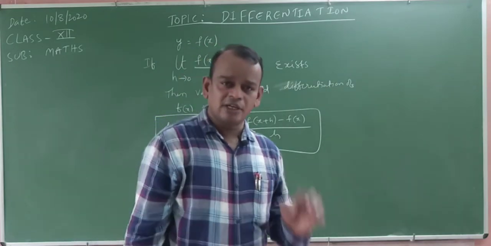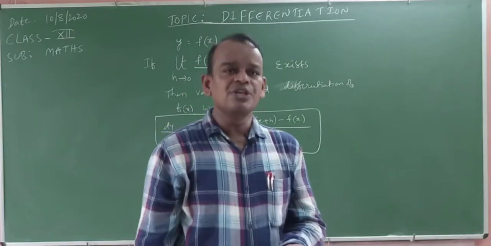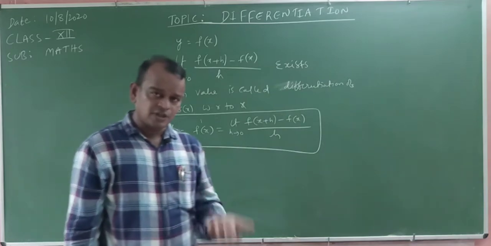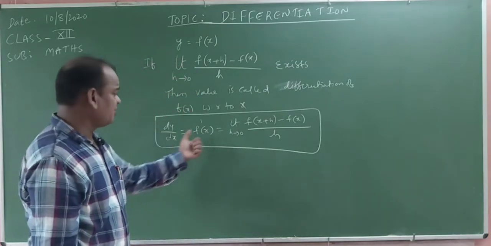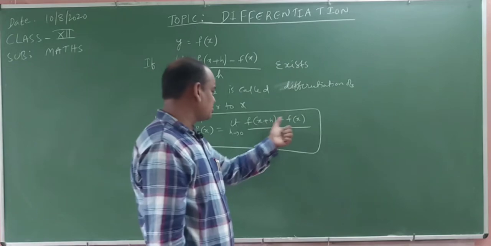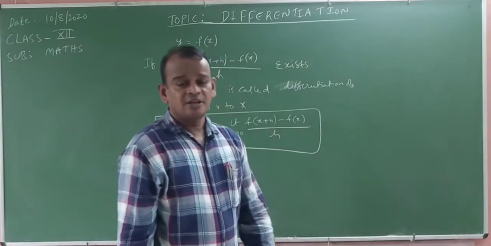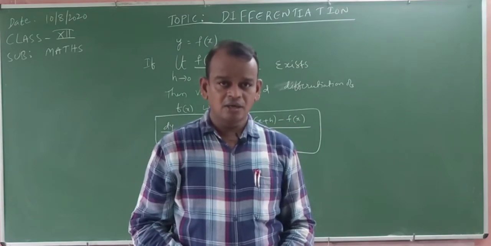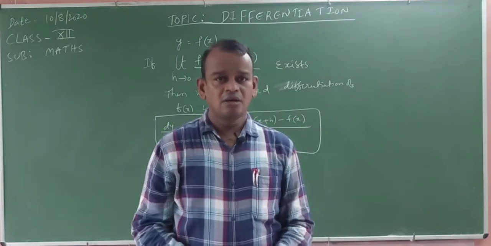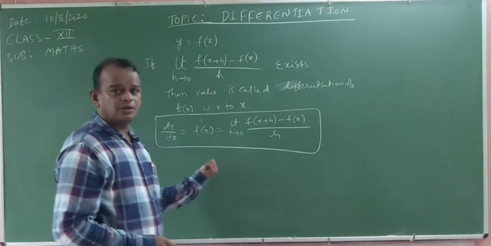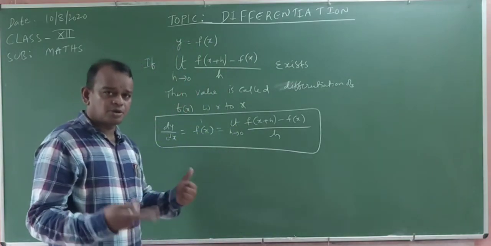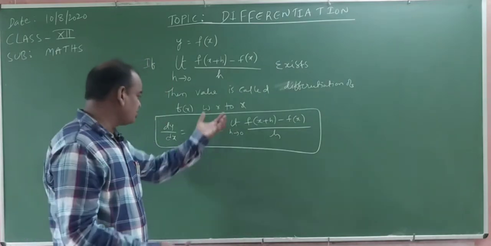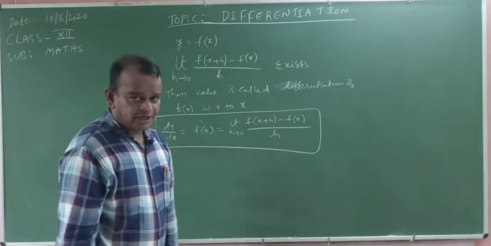The process of finding the derivative of a function by using the formula dy by dx is equal to f dash of x is equal to limit h tends to 0, f of x plus h minus f of x, by h, is called the first principle. 100%, the process of finding the derivative by using the formula is called the first principle. What does the first principle mean? You write it this way. Okay, my dear students.